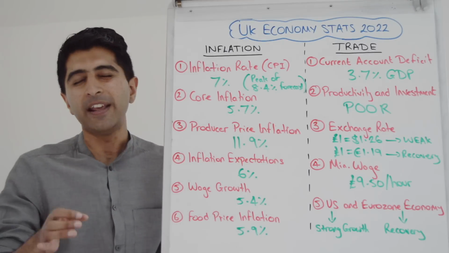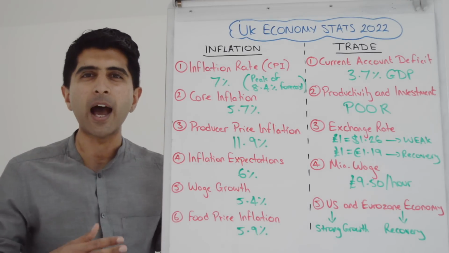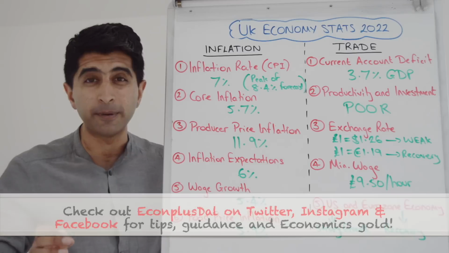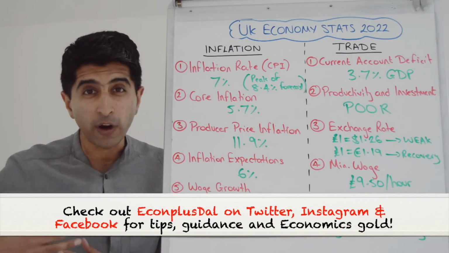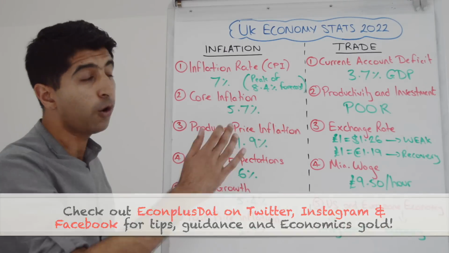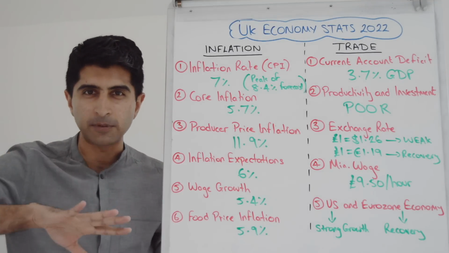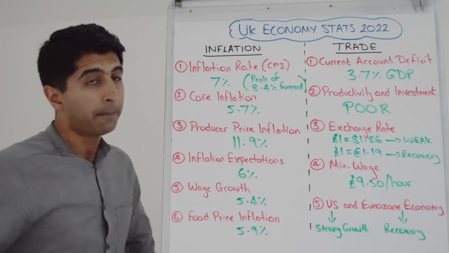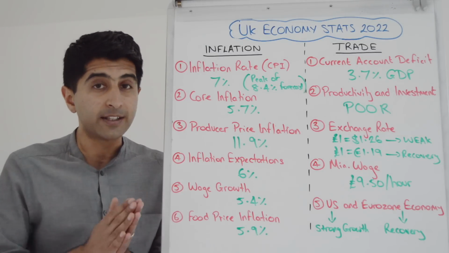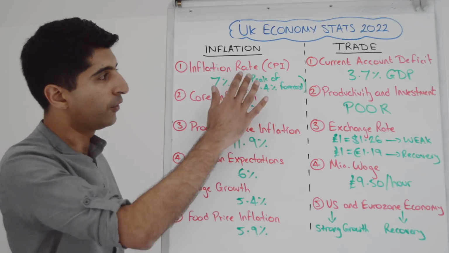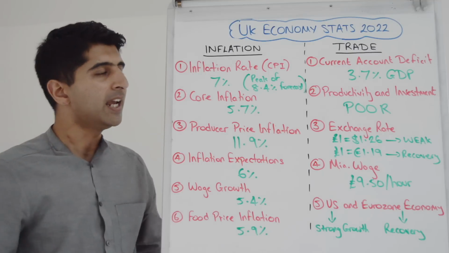Well, inflation is the really scary indicator at the moment. We can see CPI inflation rate in the UK 7%. That's miles beyond our 2% inflation target. But forecasters, the Bank of England, have come out and said, no, we expect the peak still to come at around 8.4% by September, October or so this year. But even then, inflation is going to be stubborn and staying way beyond target until at least 2024. So persistent, stubborn, high rates of inflation expected in the UK economy.